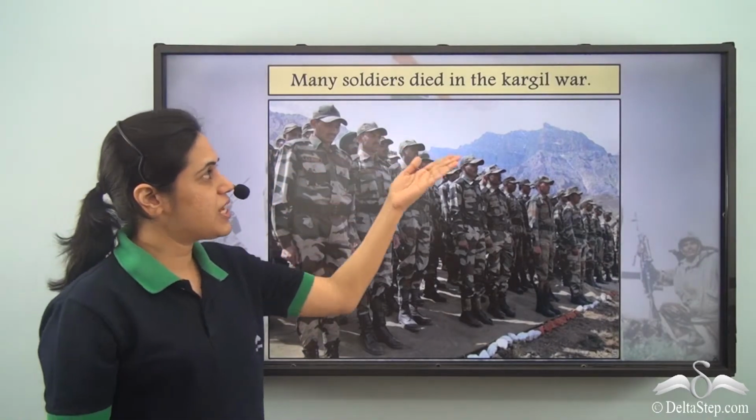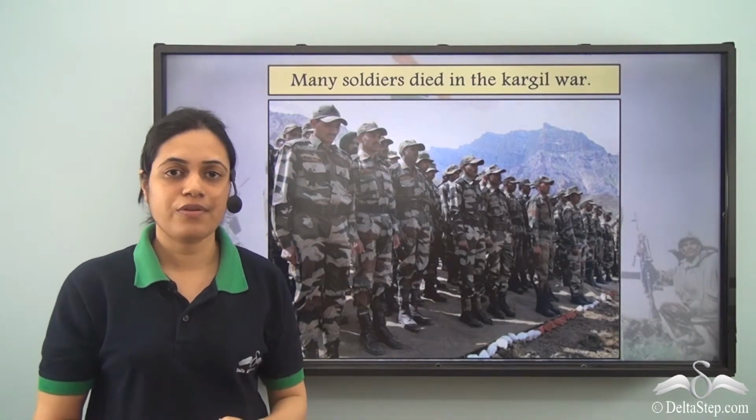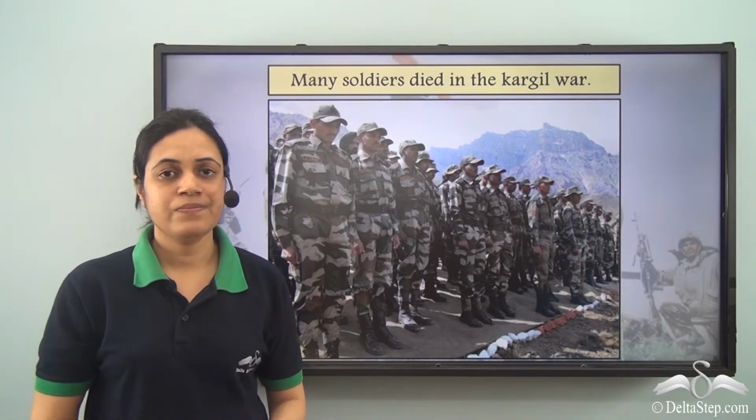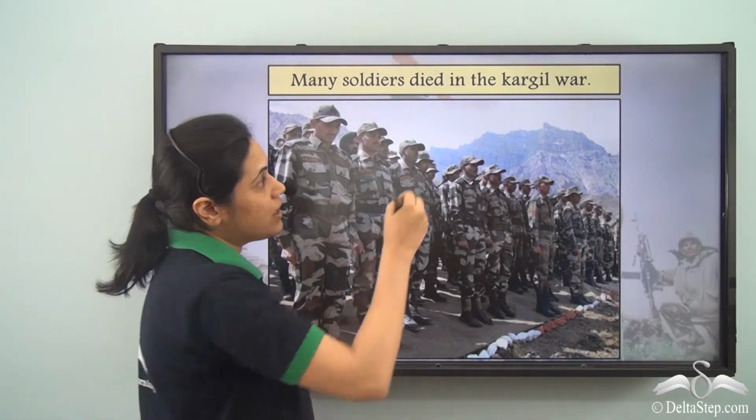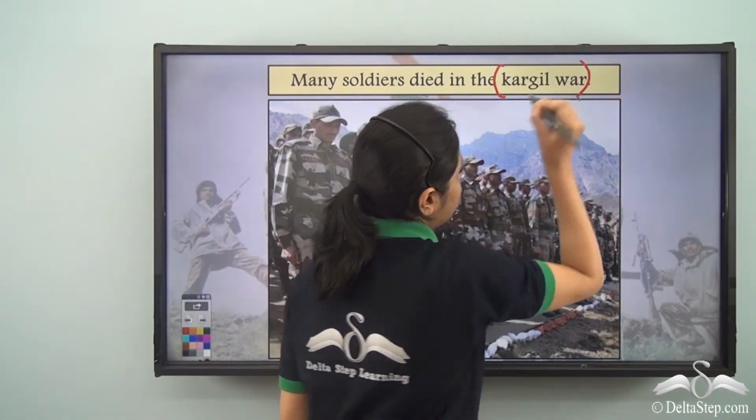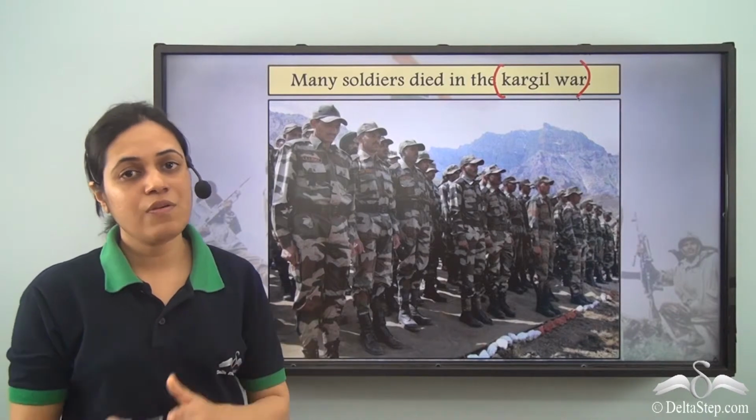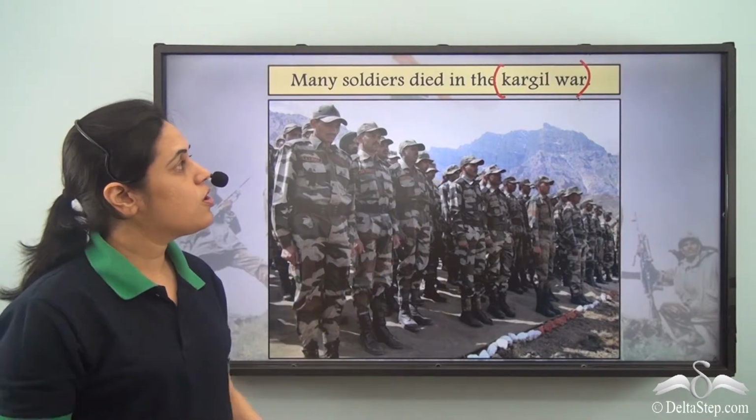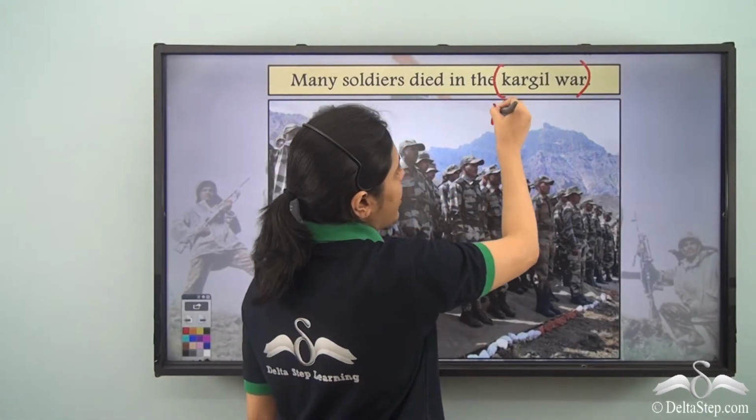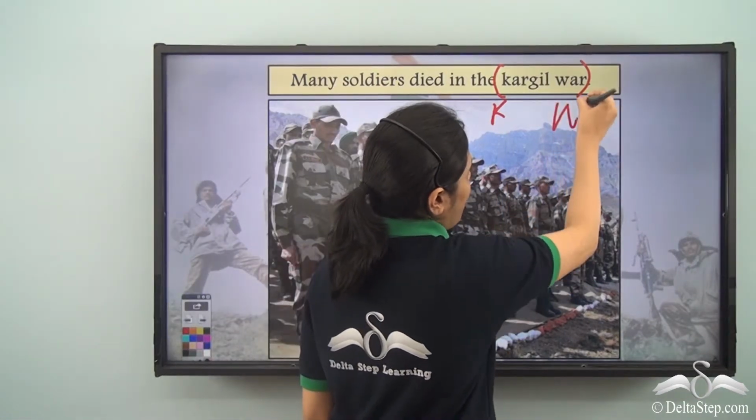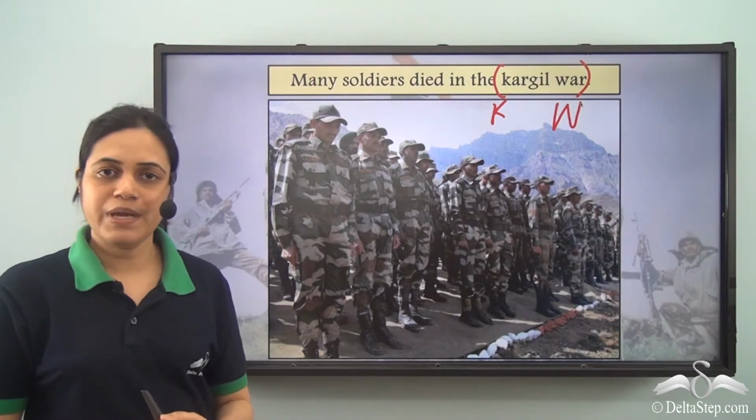Many soldiers died in the Kargil War. What is the correct way of writing this sentence? Now once again, the Kargil War is an important event. Kargil War. So K of Kargil should be capital and W of war should be capital.